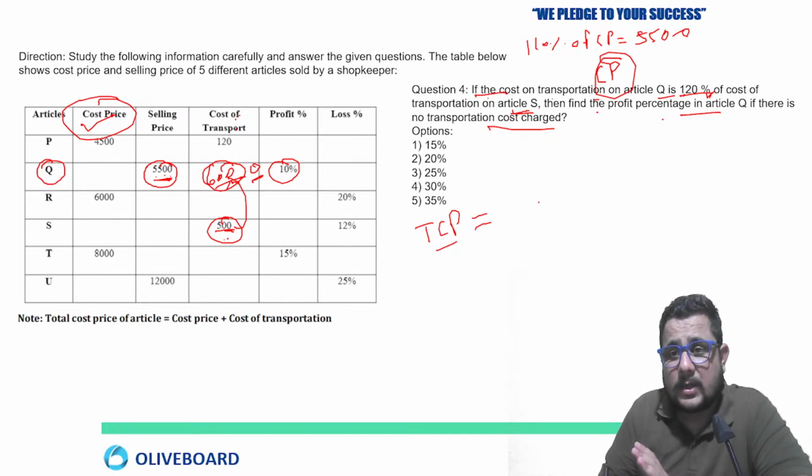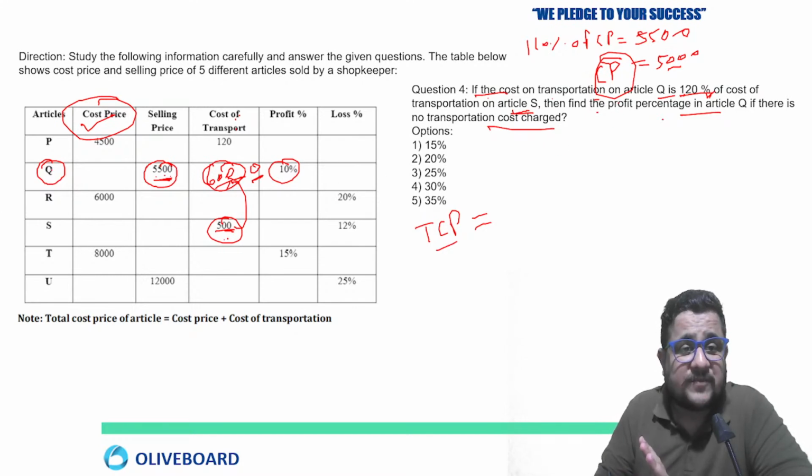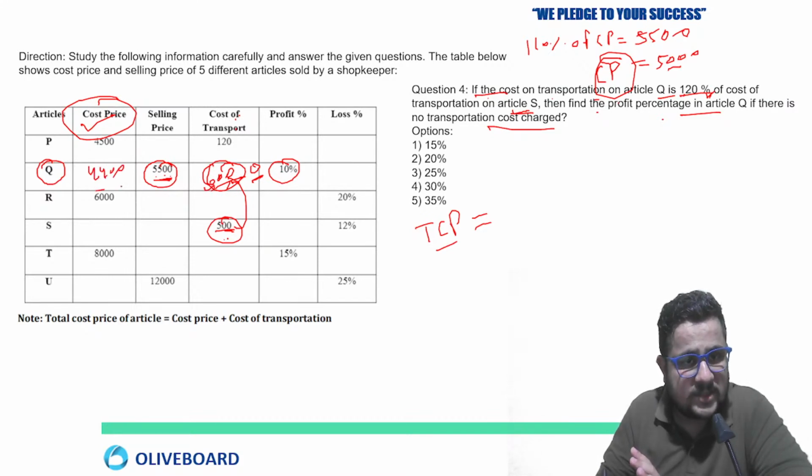Where we were, so here the cost price is going to be 5,000 by 110. When you cancel, 5 times cancel by 11, so 5,000. Yeah, so cost price is 5,000. Total cost price, in which 600 is cost of transport, so 5,000 minus 600, 4400 is your cost price.